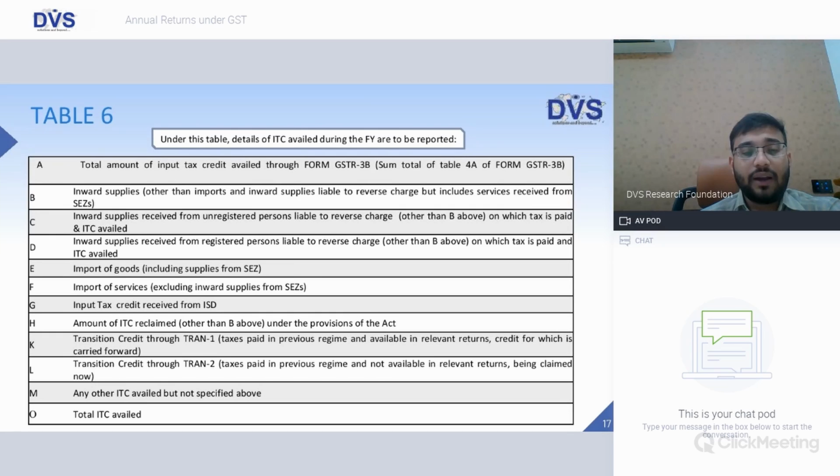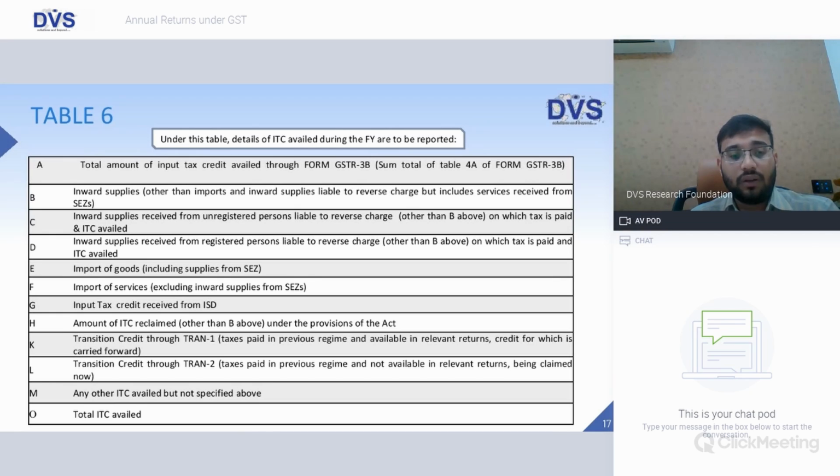Input tax credit received from ISD, that is input service distributor. Amount of ITC reclaimed other than B under other provisions of the Act. So in case we are able to claim certain ITC which is not forming part of B, that is inward supplies, those will be mentioned here in column H.